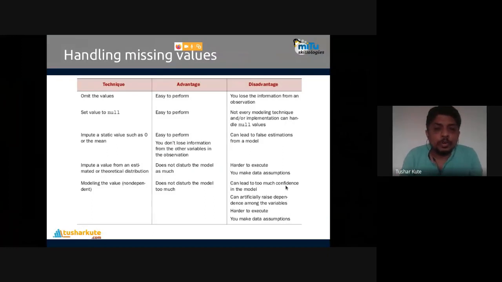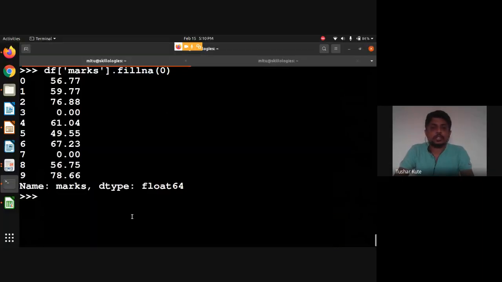Fine. So I can write a mean of the remaining values instead of it, or we can write a zero directly. This operation is easy to perform. You don't lose information from other variables in the observation, but it can lead to a false estimate from a model also. See that one? Just check it out. So instead of this zero, I can have the mean of the remaining values also.